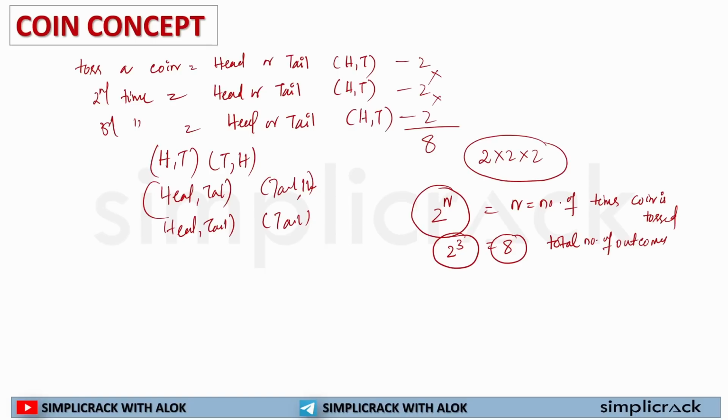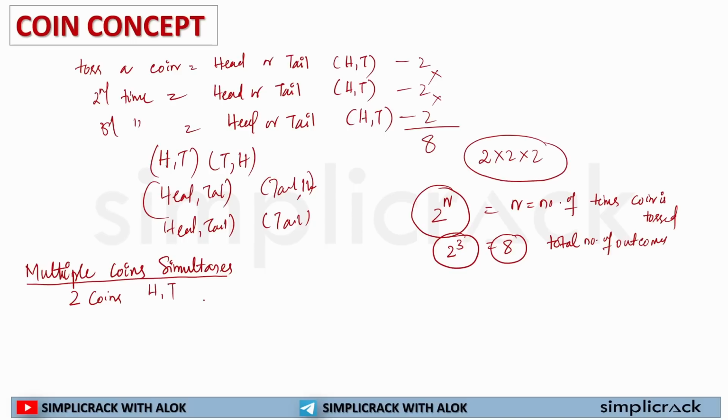Let's say you are not tossing a coin multiple times, you are tossing multiple coins simultaneously. That means you are tossing 2 coins simultaneously. What are the options you will get?